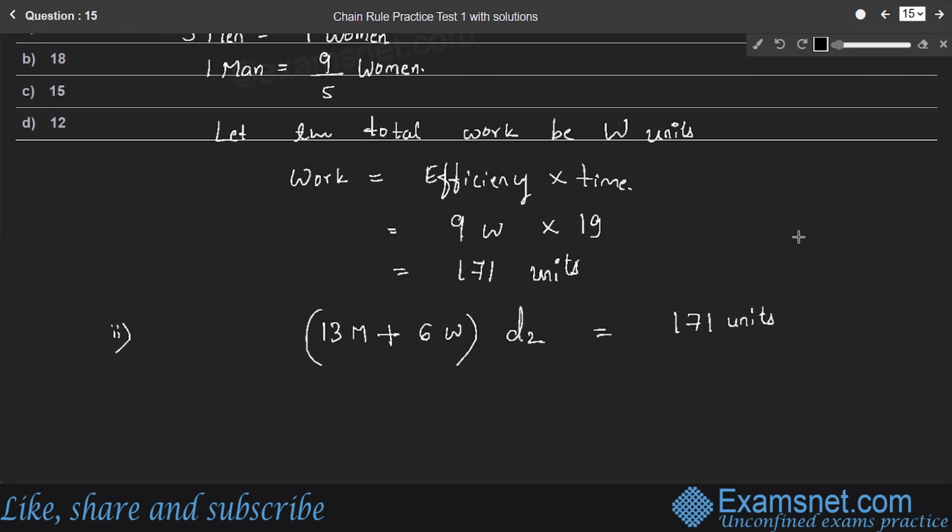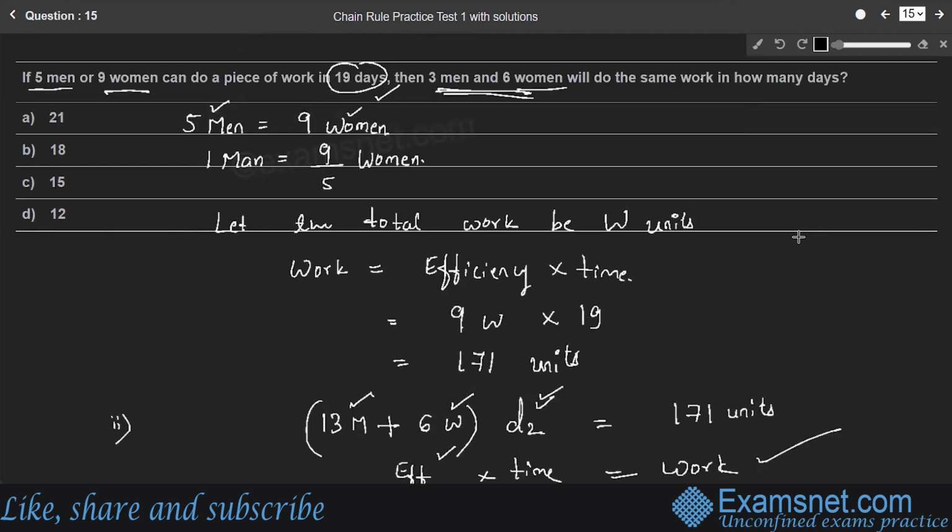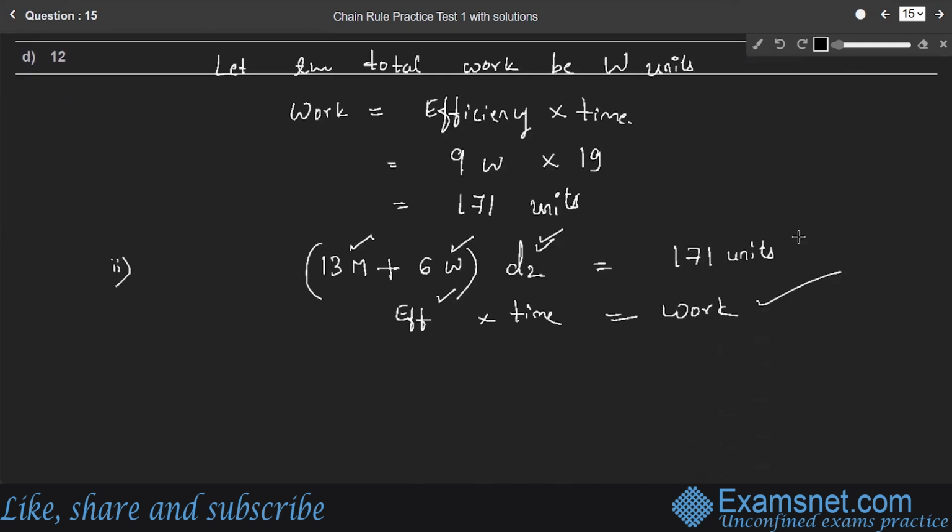Let D2 be the number of days. Therefore, the formula efficiency into time is equal to work. Here, the efficiency of 3 men and 6 women into the number of days D2 is equal to the same amount of work, which is 171 units. Here we need to find the number of days taken by 3 men and 6 women.